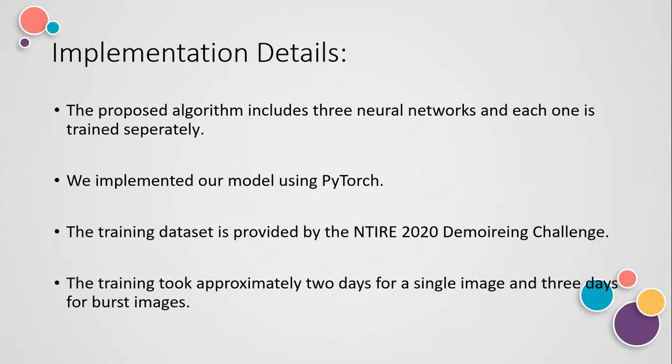One thing that we experimentally found is that training the network separately is more efficient than end-to-end training, in terms of both saving training time and memory space. So we first train the pixel network, then the frequency network separately, and at the end, we train the fusion network. The training dataset is provided by the AIM 2020 demoiring challenge, and it took 2 days for single image demoiring and 3 days for burst image demoiring.